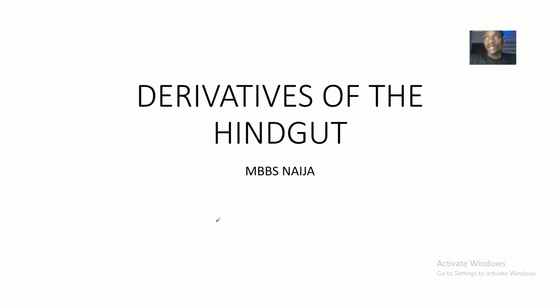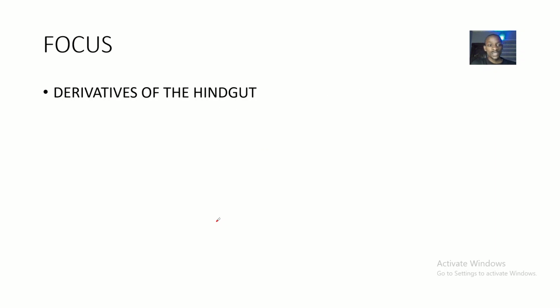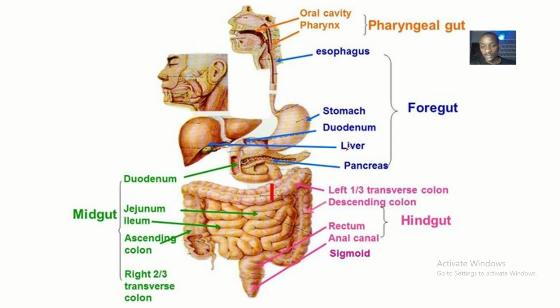Up next, we'll be talking about derivatives of the hindgut. You know that the primitive gut has the foregut, the midgut, and the hindgut. Each of these portions of the primitive gut develops into specific structures. Now for the hindgut, we're making a video on it specifically. So what structures does the hindgut form in a developing embryo? Our focus is to discuss the derivatives of the hindgut.